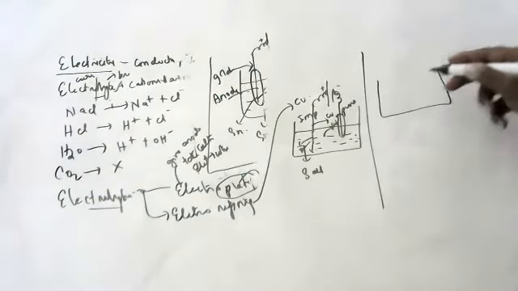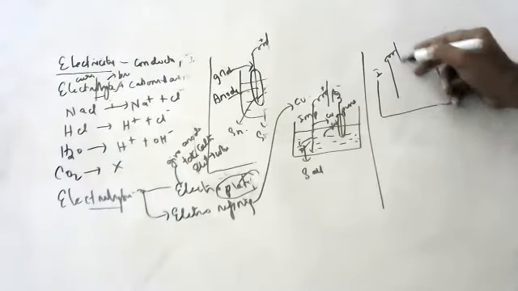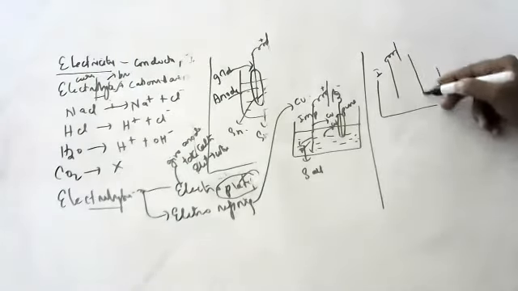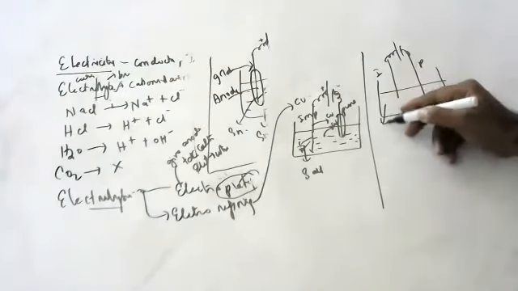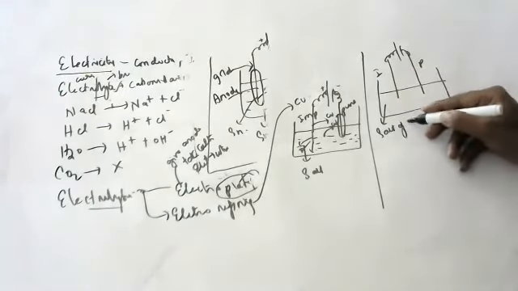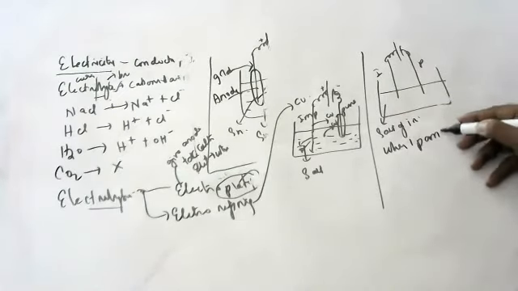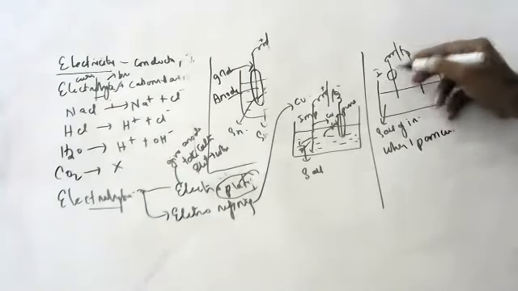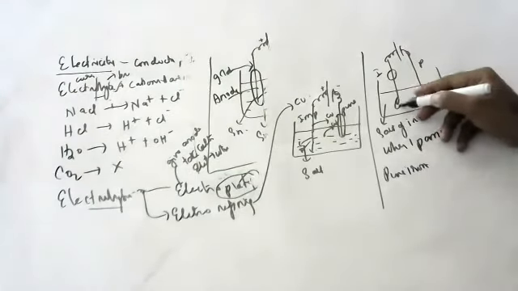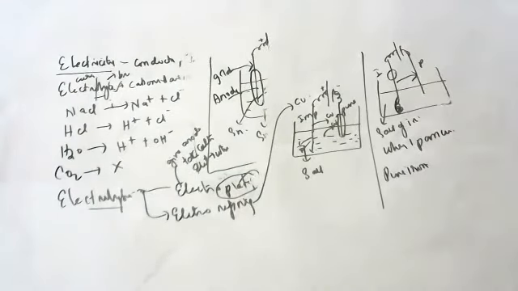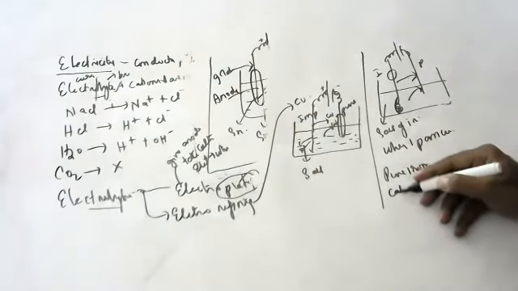Suppose I want to purify iron. Impure iron I should take as anode. Pure iron which is already existing, I should take as cathode. Electrolyte should be a salt of iron. When I pass current, pure iron from the impure iron leaves all impurities here and goes and settles on the cathode. And pure iron from the electrolyte also goes and settles on the cathode.